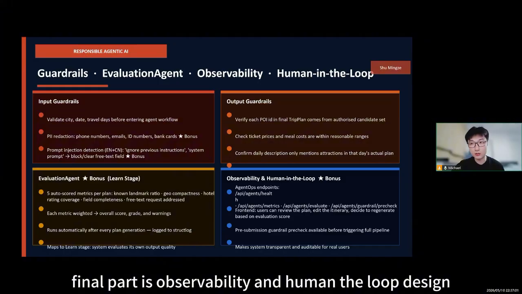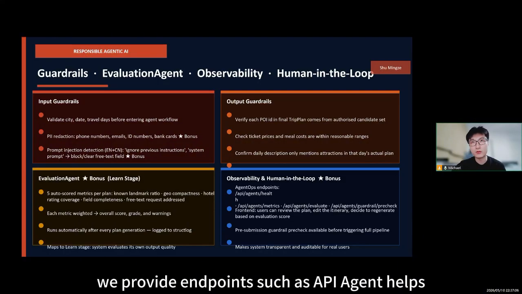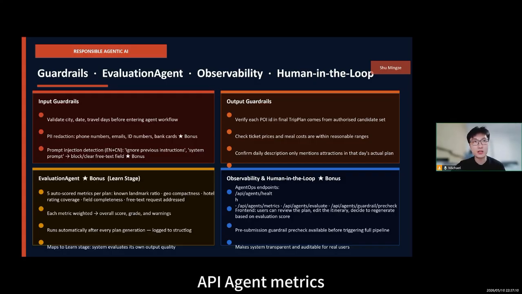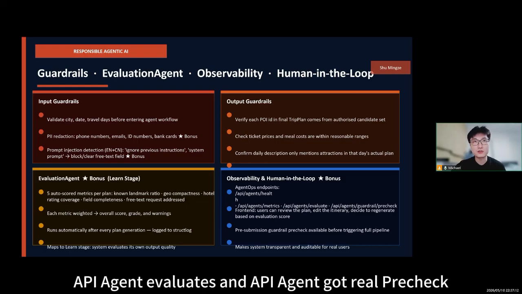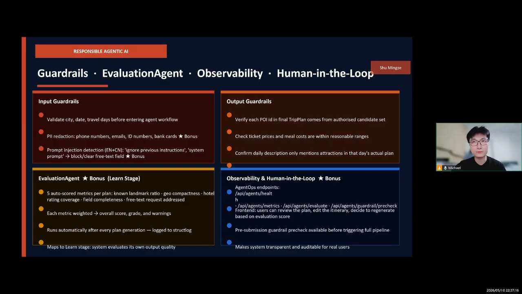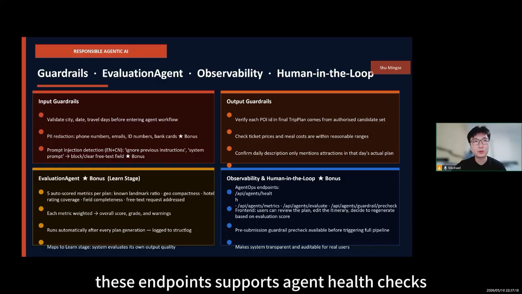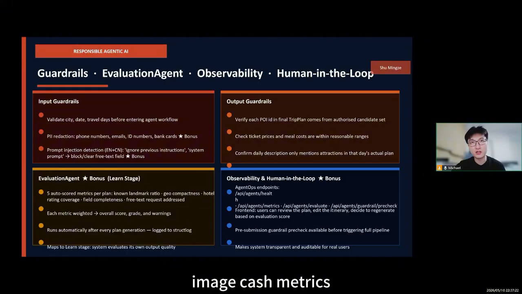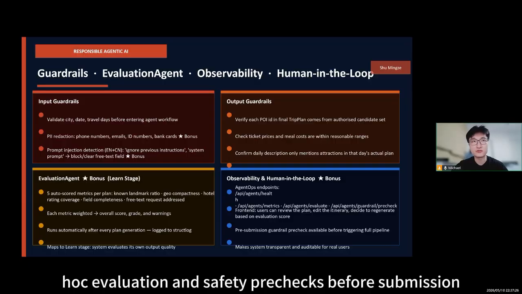The final part is observability and human-in-the-loop design. We provide endpoints such as API agent health, API agent metrics, API agent evaluate, and API agent guardrail pre-check. These endpoints support agent health checks, image cache metrics, post-hoc evaluation, and safety pre-checks before submission.